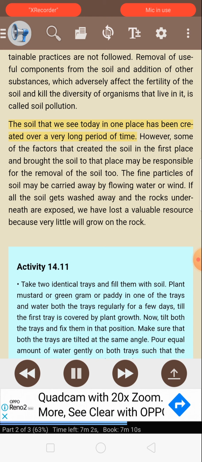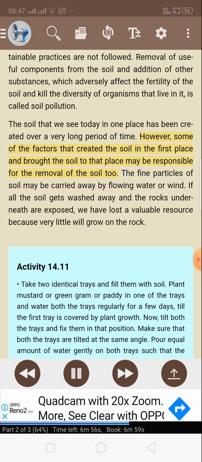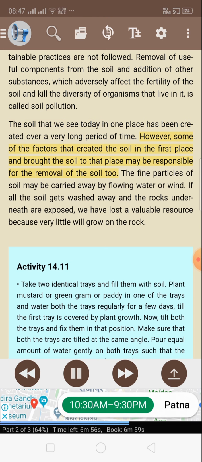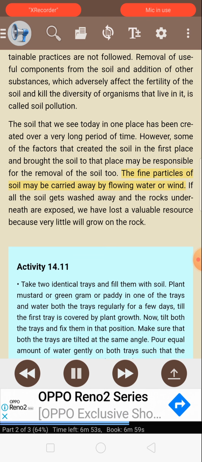The soil that we see today in one place has been created over a very long period of time. However, some of the factors that created the soil in the first place and brought the soil to that place may be responsible for the removal of the soil too. The fine particles of soil may be carried away by flowing water or wind. If all the soil gets washed away and the rocks underneath are exposed, we have lost a valuable resource because very little will grow on the rock.